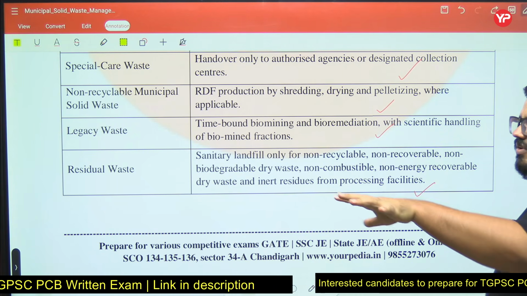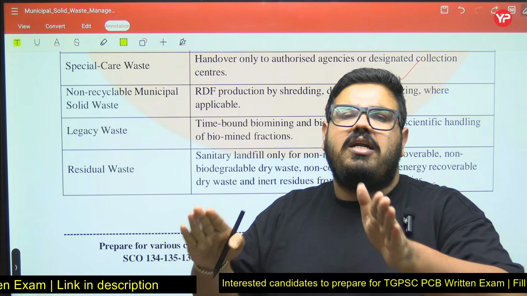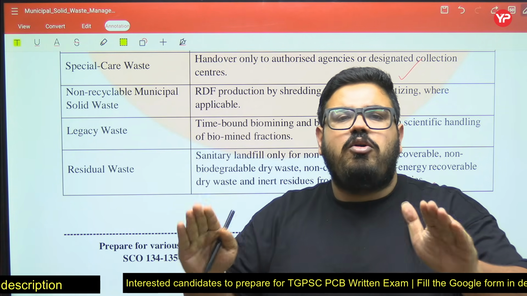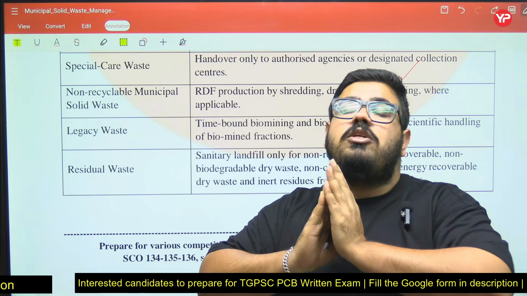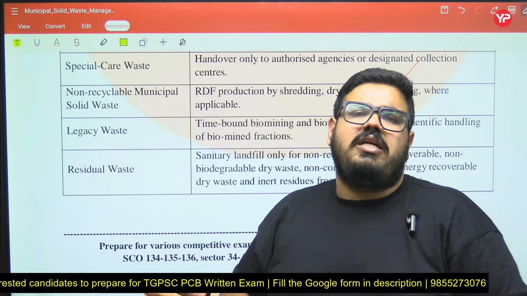What does sanitary landfill mean? It is basically an engineered landfill that is properly made for waste disposal. Everything is properly followed there and the waste is disposed. It is not an open dumping site. Open dumping site is different, sanitary landfills are different, always remember.